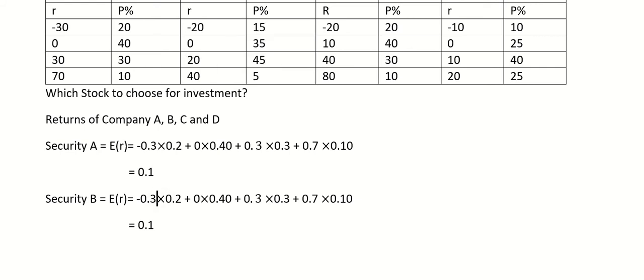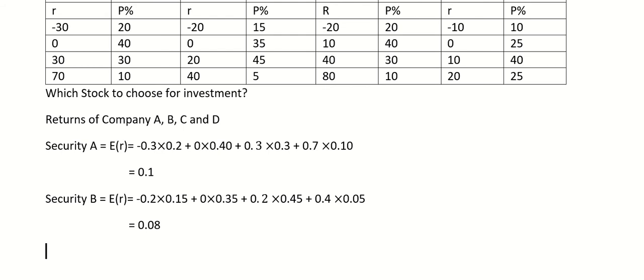So minus 0.2 into 0.15, then 0 into 0.35, then 0.2 into 0.45, then 0.4 into 0.05, right? So this is for security B. So security B's return is 0.08, right? So this is 8%.